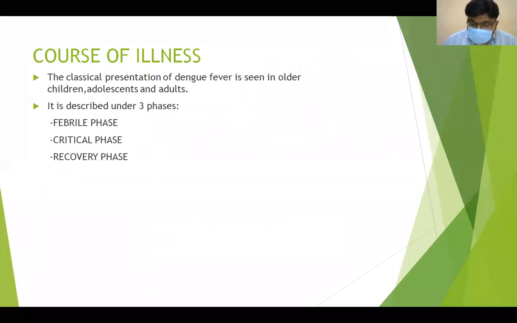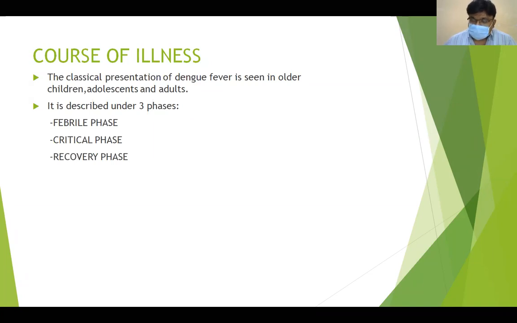I'll tell you a simple way to explain it to the patient. We can divide the dengue course into 3 parts. The febrile phase lasts from 1 to 5 days. The critical phase lasts from 5 to 7 days. If you take 10 days, the first 5 days will be the febrile phase, the 5th to 7th day will be the critical phase, and the 7th to 10th day will be the recovery phase.